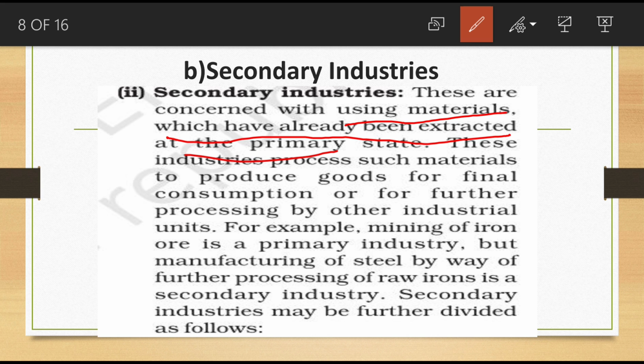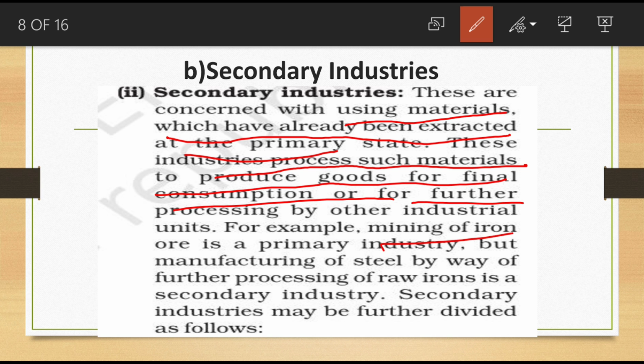These industries process such materials to produce goods for final consumption, so a final product we are using. In secondary industry, this is actually what we want, that type of products produced. After further processing only, it is converted into the finished item.